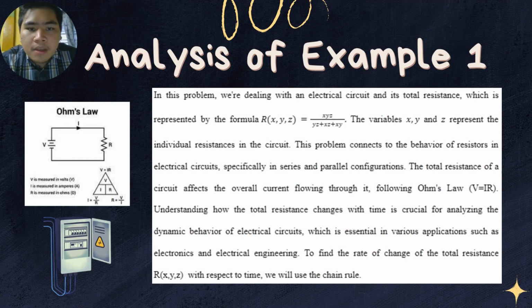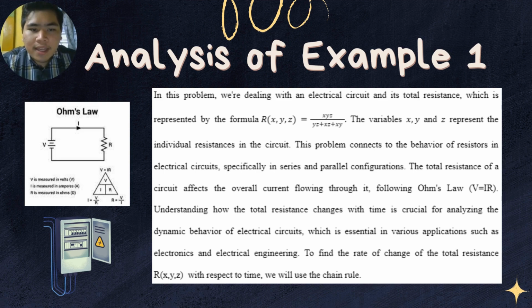In this problem, we encounter an electrical circuit represented by the total resistance formula R(x, y, z) equals xyz divided by yz plus xz plus xy. Here, the variables x, y, and z denote the individual resistances in the circuit. This mathematical expression mirrors the combined effects of resistors in series and parallel configurations.